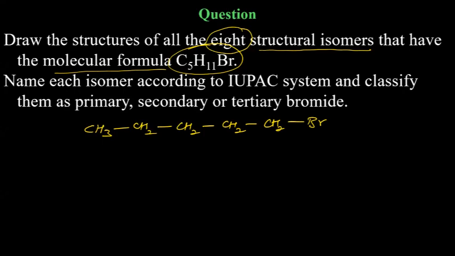And you can see there are 5 carbons, 11 hydrogens, 1 bromine. So in that case, it will be n-pentyl bromide, if we are talking about the common name, okay?